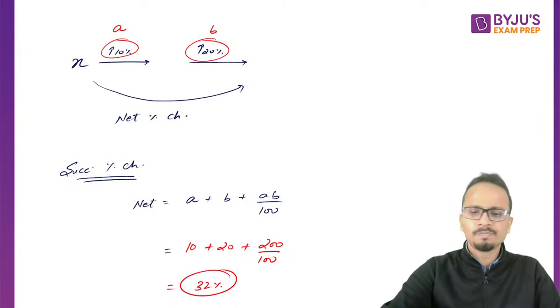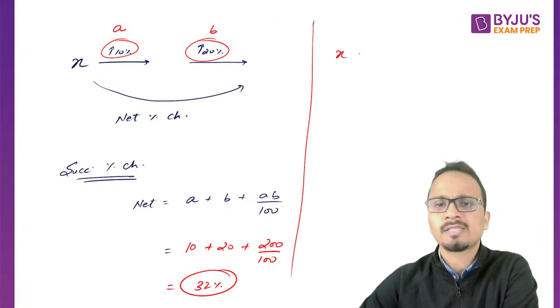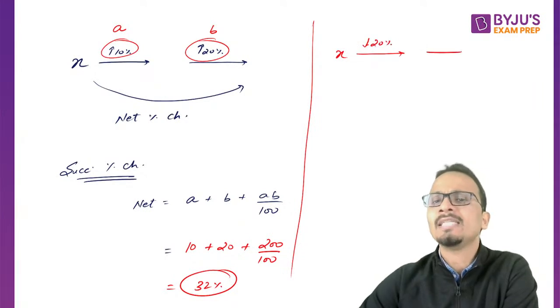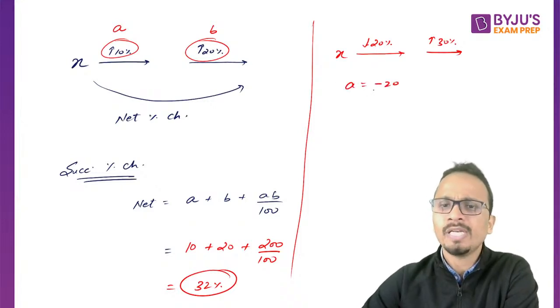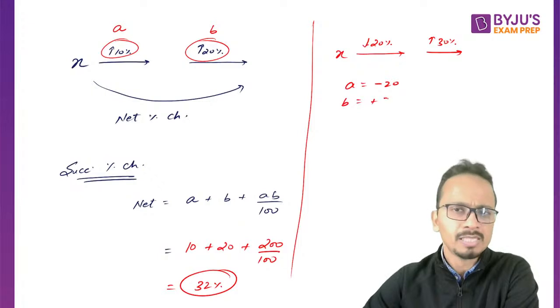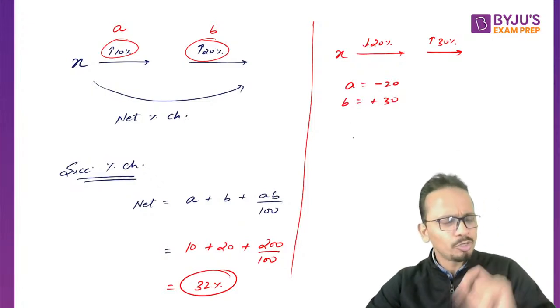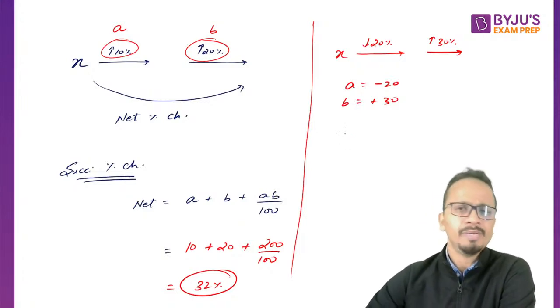Now in case you have a decrease here, so x, let's say, decreased by 20% and then increased by 30%. The value of a in the formula will be minus 20 and the value of b will be plus 30. Now carefully put these values in the formula. So formula is a plus b plus ab upon 100.